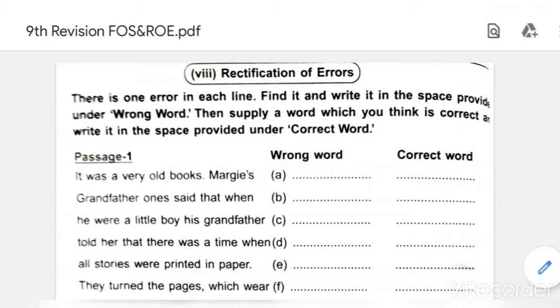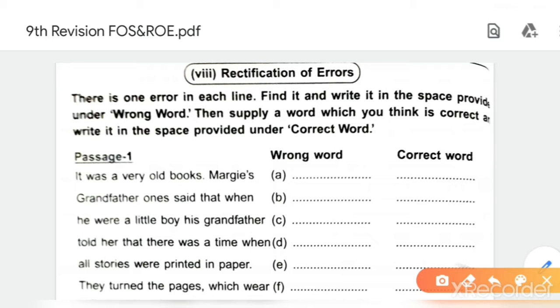Rectify means to improve, to correct. Okay, so errors means mistakes. Here one error is there in each line and you have to find it and write it in the space provided under wrong word. Then supply a word which you think is correct and write in the passage space provided under correct word. See, I am explaining how you will write this question.